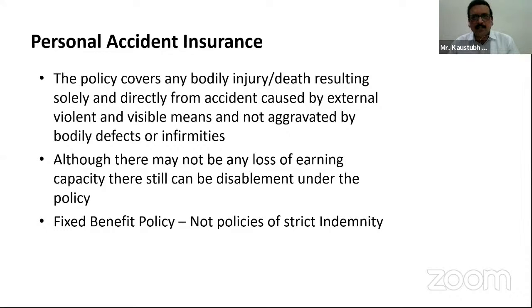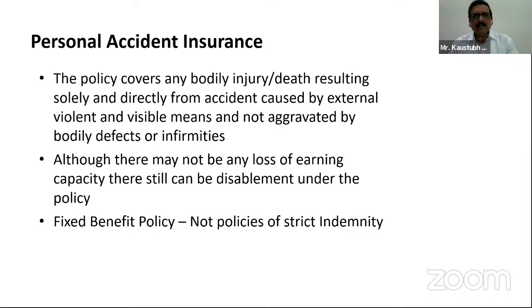What is personal accident insurance policy? As the nomenclature says, it is the accidental insurance policy for a person. When an individual is taking an insurance policy for unforeseen events which will result in bodily injury or death, the near ones or family members of the person will get the compensation in case of death. And if the person has any bodily injury, in case of any disablement, he will be deprived of some of his income, because if he had been healthy, he could have earned much more.